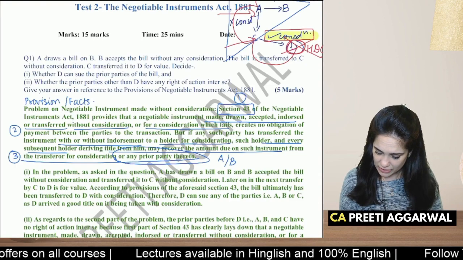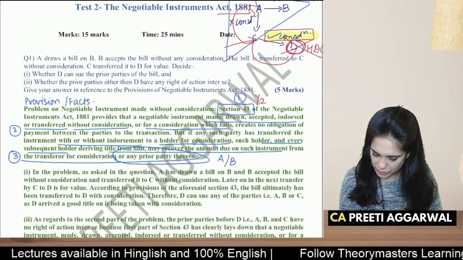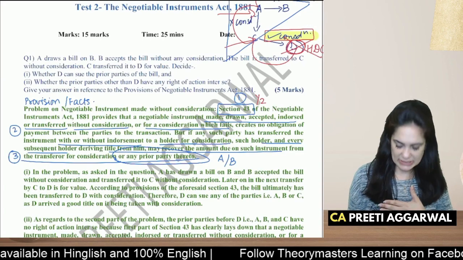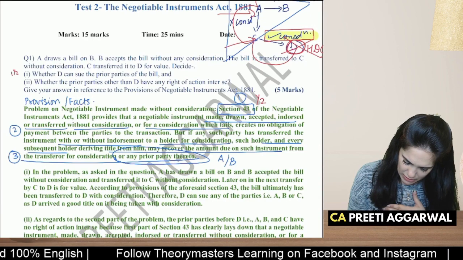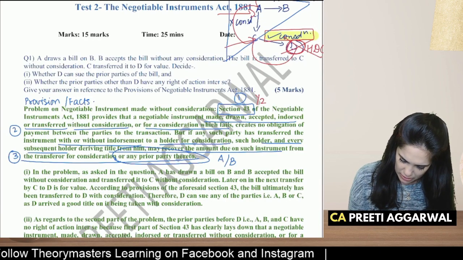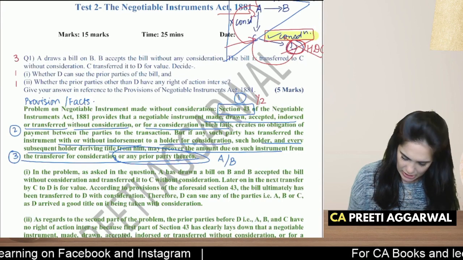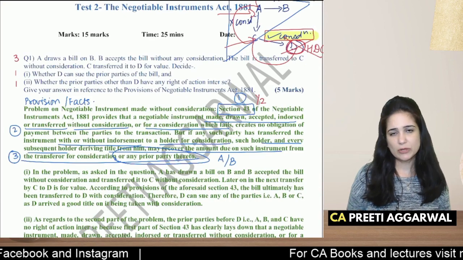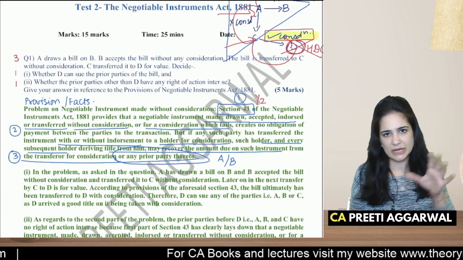If you have written the section number correctly, give yourself half mark. This is a 5-mark question. So if I was the examiner, I would give maybe 1.5 mark, or maybe just 1 mark for this one, and the remaining 3 I would give to the provisions, because it is important for you to write and identify the correct provisions.